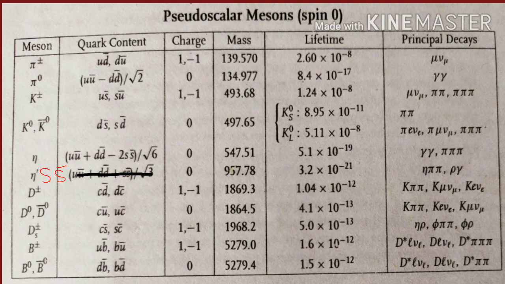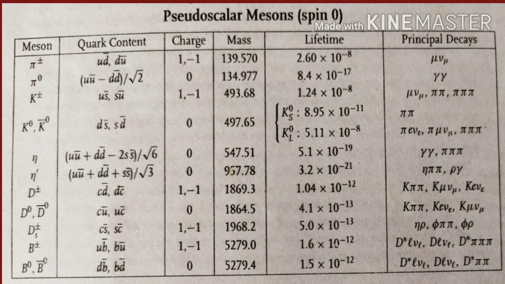Now one more thing to be understood is that the pions, pi plus and pi minus, are the antiparticles of each other. So pi plus is the antiparticle of pi minus or vice versa, but pi 0 is the antiparticle of itself. Similarly K plus and K minus are antiparticles of each other, and K0 and K0 bar are antiparticles of each other. So K0 bar is the antiparticle of K0 and vice versa, and eta is the antiparticle of itself. Eta prime is also the antiparticle of itself.